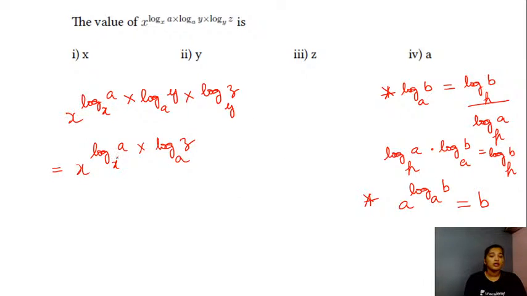Now again use this property. x is raised to the power log of a to the base x into log of z to the base a. So using this property again, this will be nothing but x raised to the power log of z to the base x. Okay, is that clear? So the next step is use this property: when a is raised to the power log of b to the base a, its value will be equal to b. So if you look at the term here, x is raised to the power log of z to the base x, this will be equal to z. And the right option is option number 3.